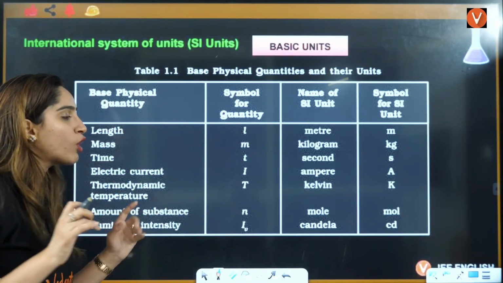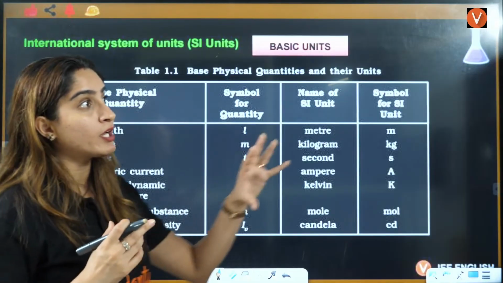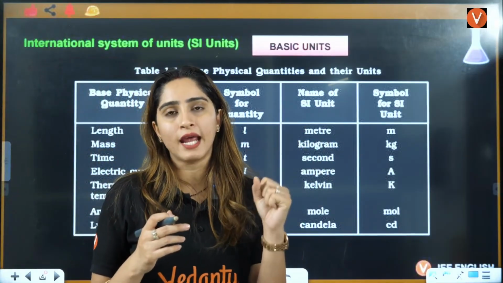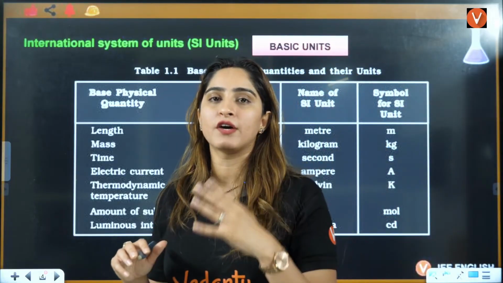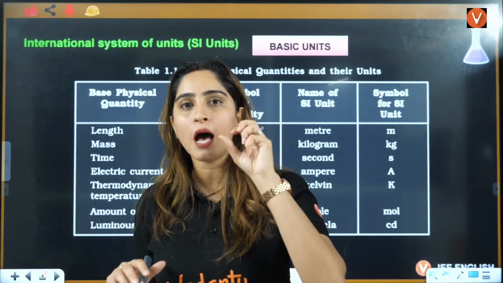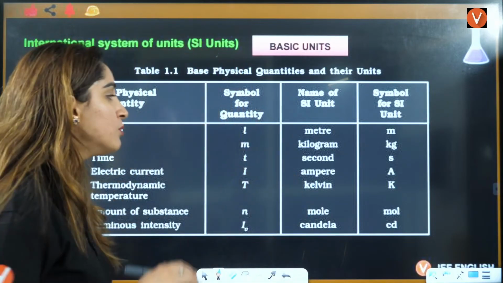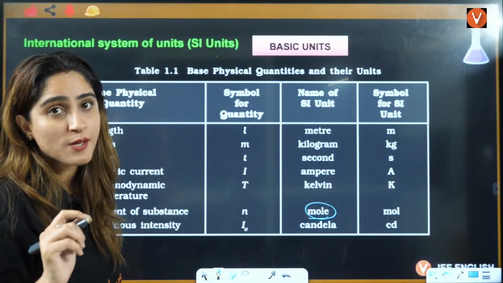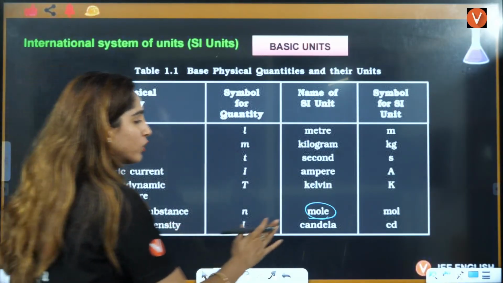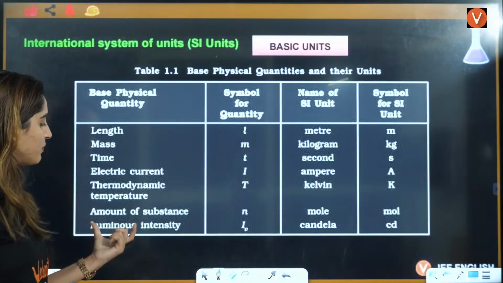Next is amount of substance. If it is not mentioned, you will think that it is given in moles. Always amount of substance is given in moles. That is the mole concept you have studied in some basic concepts of chemistry. Then we have luminous intensity.